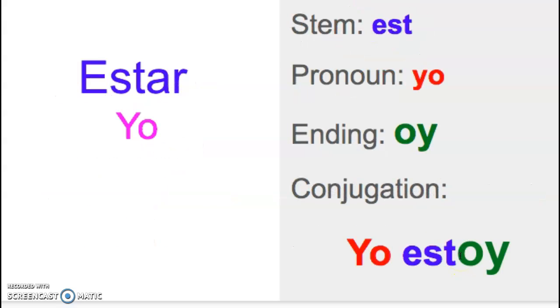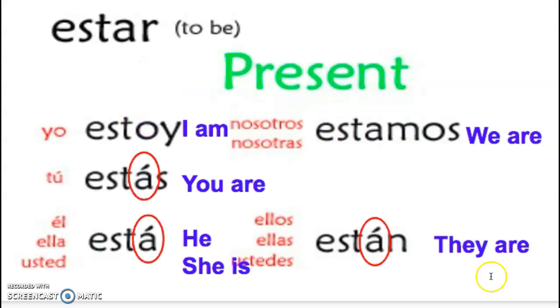So if I wanted to say I am in the school or I am feeling sick, okay, I could use the stem est because that's what's left over when I take away the AR. I want to say yo because that's how I say I, and then I would put on OY. So yo estoy. So it's just a little different than the other AR verbs. There's one more thing that's just a little different, and that's this.